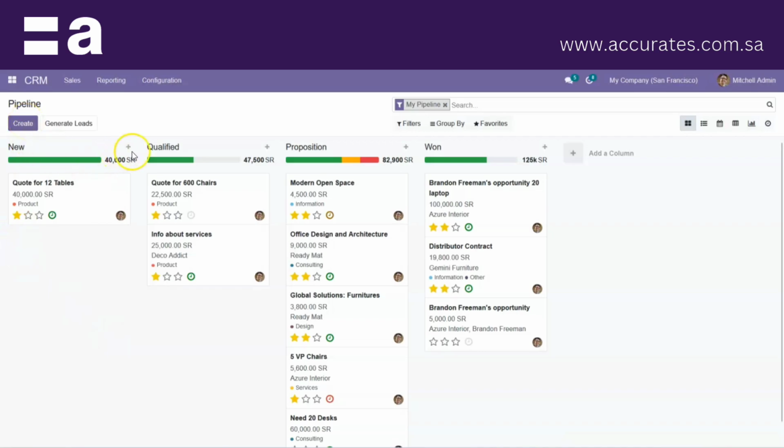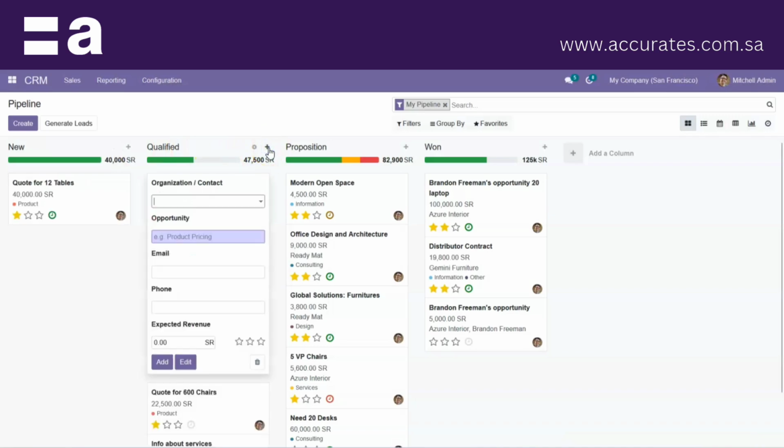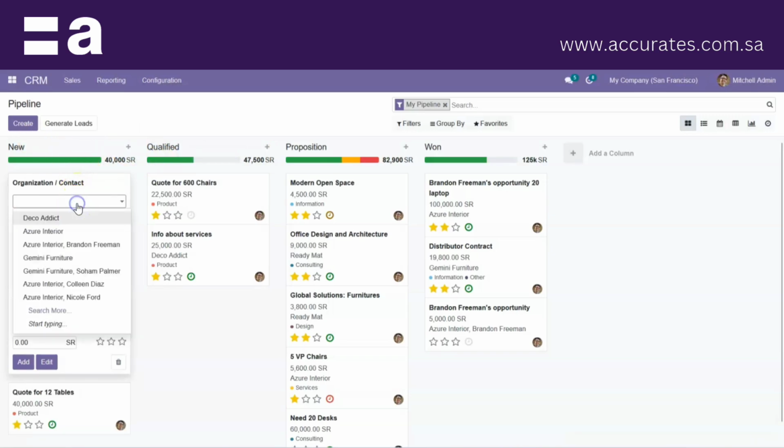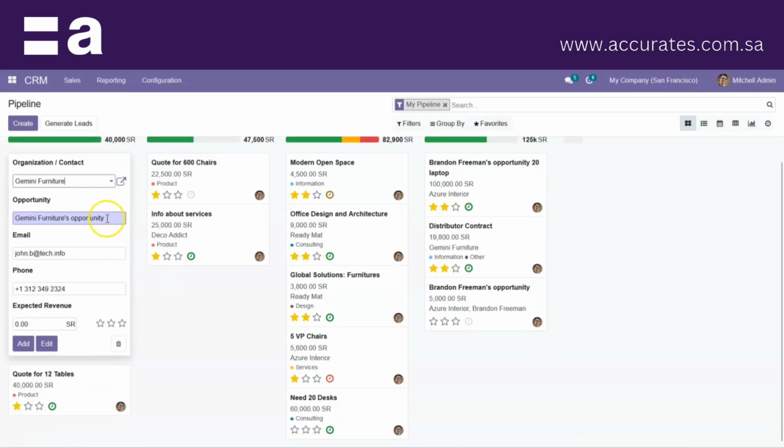To create an opportunity, stage-wise, you can click on this quick add. Under each stage we have this option to add an opportunity, and I'm going to start with New. Click on New, add the organization, and here I'm going to select an opportunity of 100 laptops.